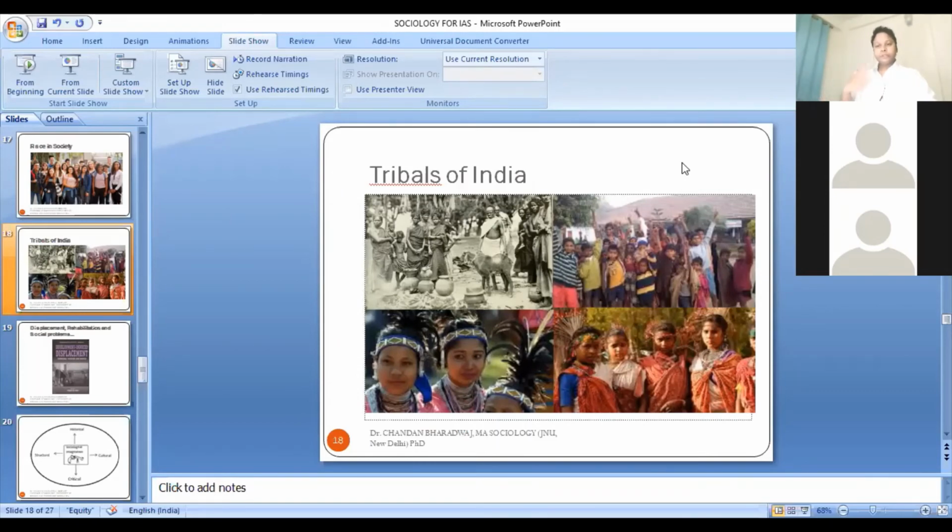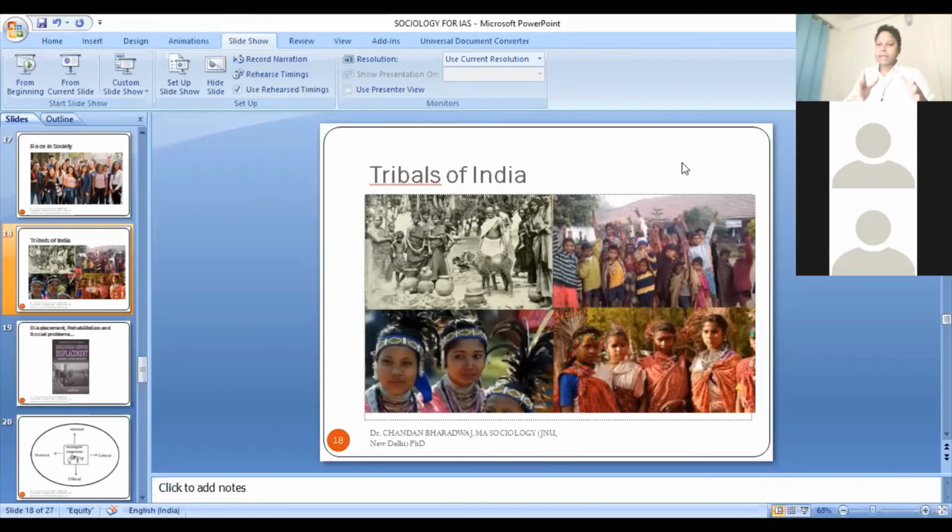This tribal community is so diverse, from down south to north, from West India to Northeast India. There are so many different kinds of tribal communities. They are so diverse, but they are all clubbed together under the Constitution of India in one category, scheduled tribe.